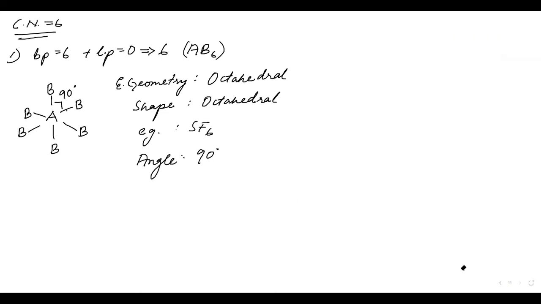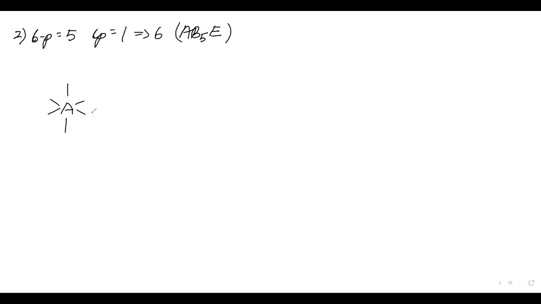Now let us move on to the next case. Bond pair is equal to 5. And how many will be the lone pair? 1. Lone pair is equal to 1, and this will be equal to 6, and this will be AB5E. There is no restriction in the electron pair. You can keep it anywhere. All the bonds are same. Let us keep this at top.